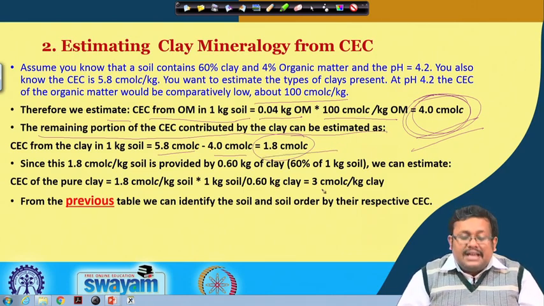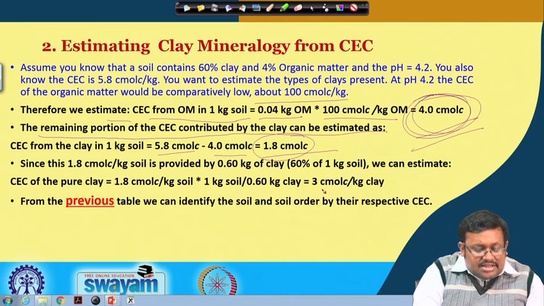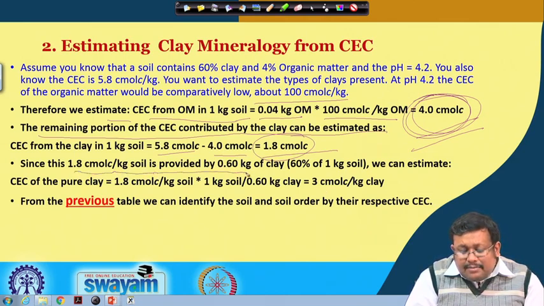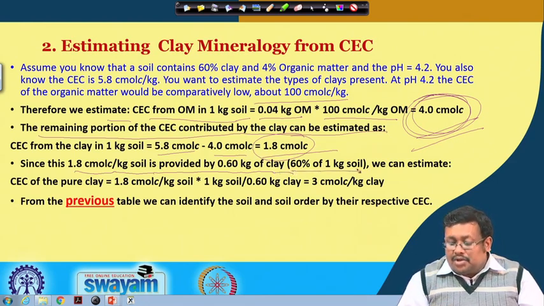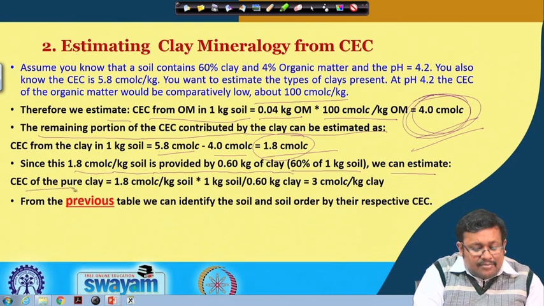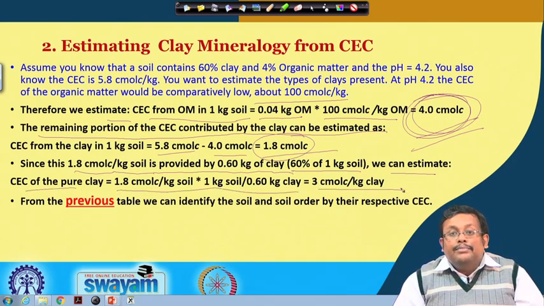Since 1.8 centimole charge per kg of soil is provided by 0.60 kg of clay, that is 60% of 1 kg of soil, we can estimate the CEC of the pure clay is basically 3 centimole per kg of clay.